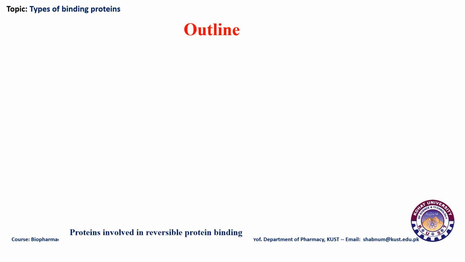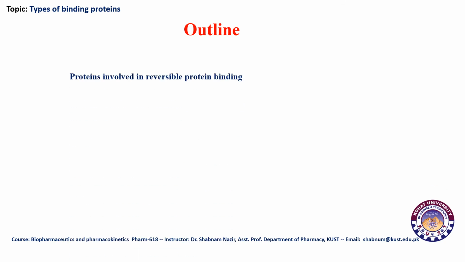So in today's lecture, we are going to discuss proteins involved in reversible protein binding, particularly because this sort of protein binding has significance from the pharmacokinetics point of view. The other type, irreversible protein binding, which we discussed, doesn't play a significant role as far as pharmacokinetics is concerned, but it is involved in toxicity.